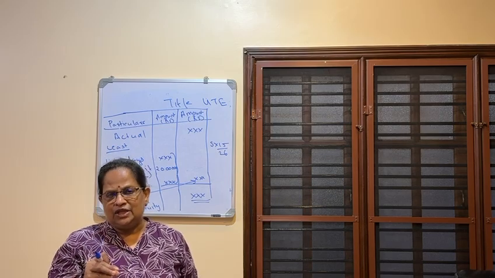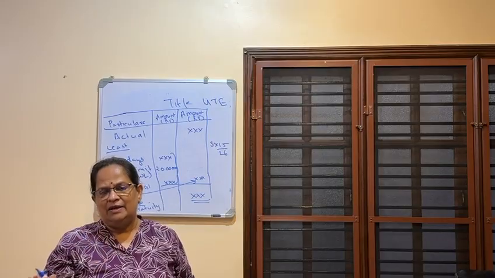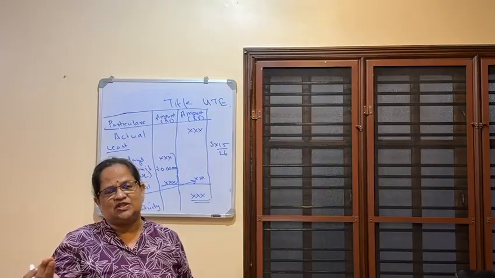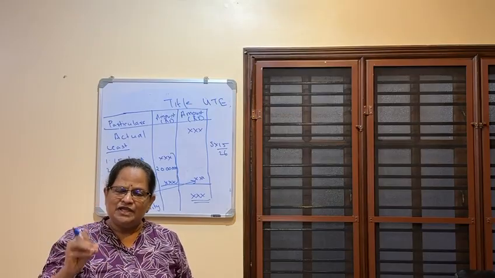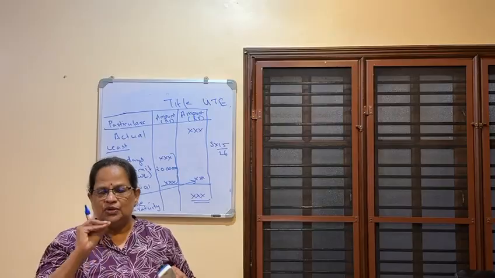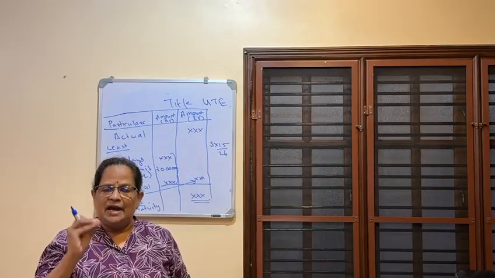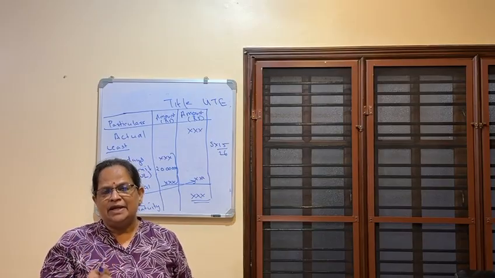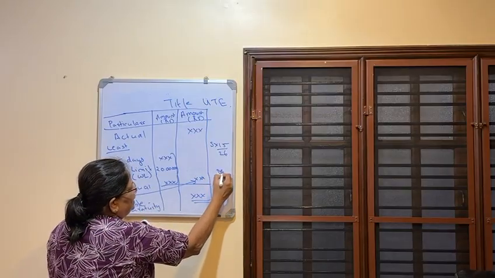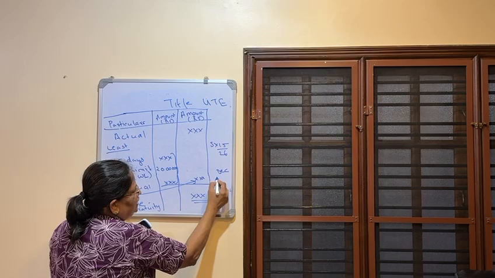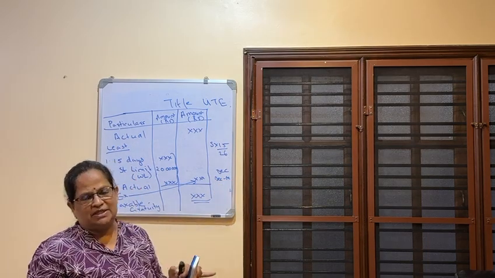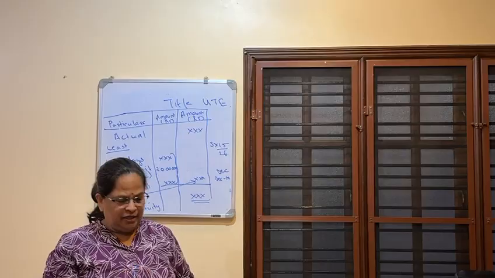Then calculating length of service, any fraction of the year is ignored. That meaning earlier case more than 6 months is considered as next year. Here even if he has worked for 30 years and 11 months, length of service will be only 30. So no fraction of months is considered. Average salary for 10 months immediately preceding the date of retirement. If you are retiring in December, 10 months prior to that meaning December to March salary will be, last March will be 10 months. January and February will be ignored.